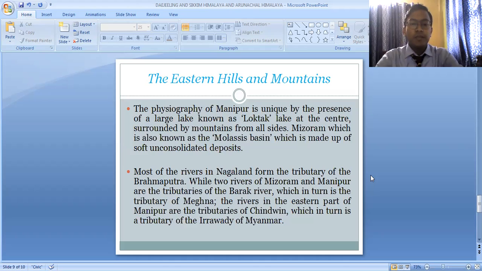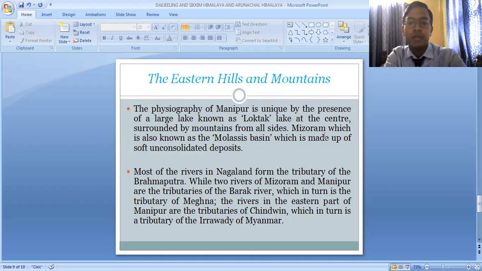The physiography of Manipur is unique by the presence of a large lake known as the Loktak Lake at the center, surrounded by mountains from all sides. One of the most important physical features of the eastern hills and mountains is the Loktak Lake. The entire state of Manipur is around this Loktak Lake. So this Loktak Lake is surrounded by hills on all sides.